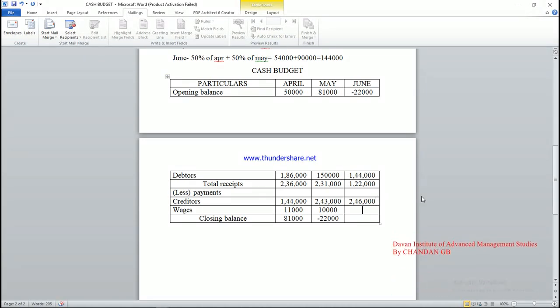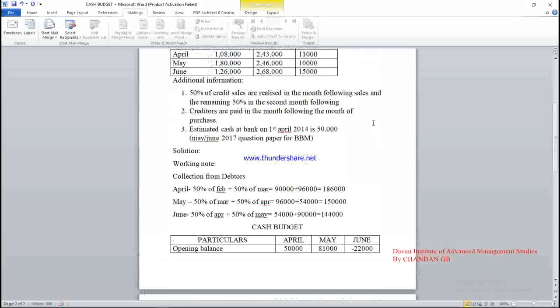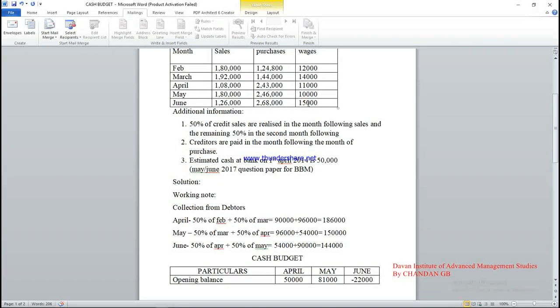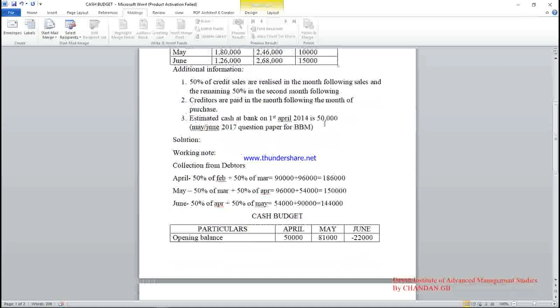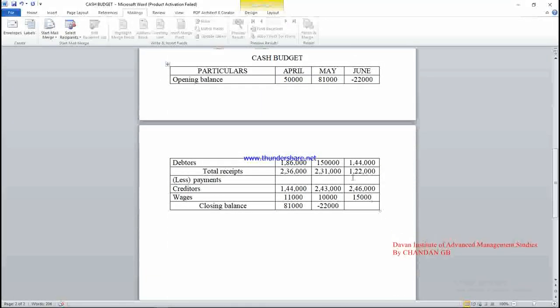Next item is wages. The wages of June month is 15,000 rupees. Check out the question once again. The wages of June is 15,000 rupees, which we enter in the wages column.